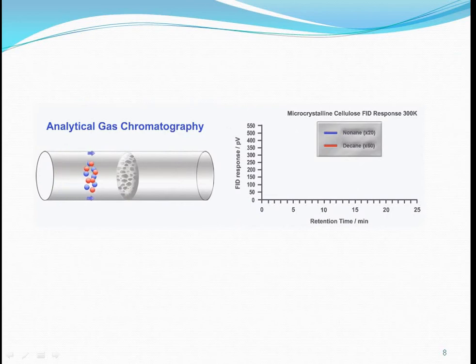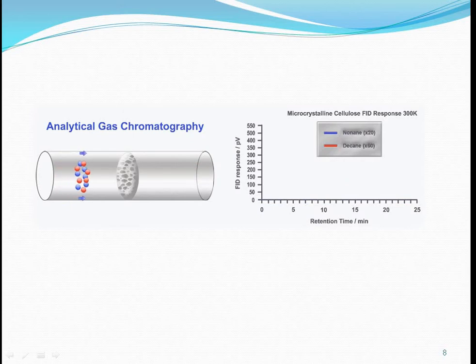This is the analytical gas chromatography apparatus. We follow a sample with red and blue parts. Here the blue parts and red parts are separated out, and the blue part goes first and separates from the red.